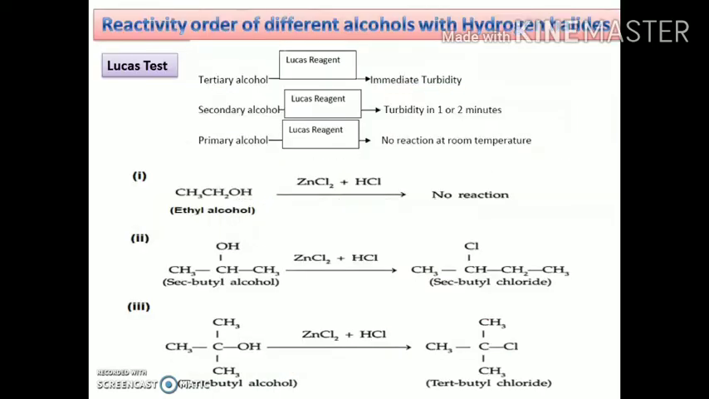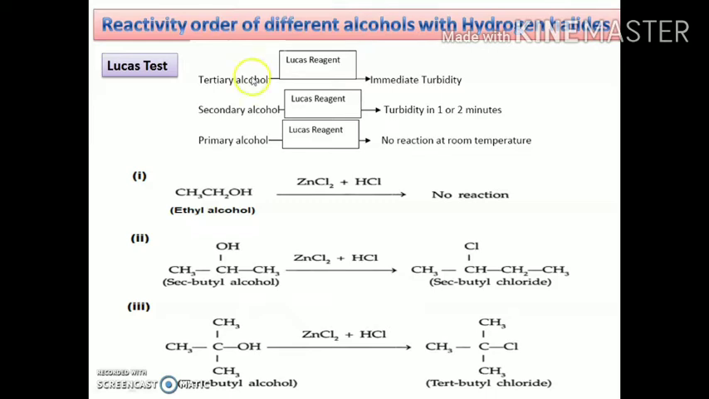The next topic is the difference in the reactivity of the three classes of alcohols with hydrochloric acid. This difference helps us to distinguish them from one another, and this is termed the Lucas test. You can say this is a time test. Actually, the alcohols are soluble in the Lucas reagent, concentrated hydrochloric acid and zinc chloride, while the chlorides formed during the reactions are immiscible and produce turbidity in the solution.